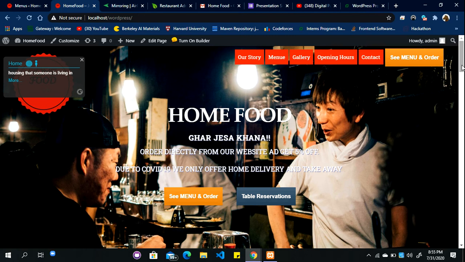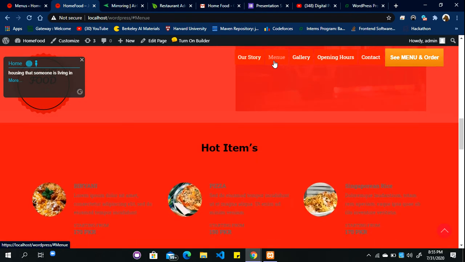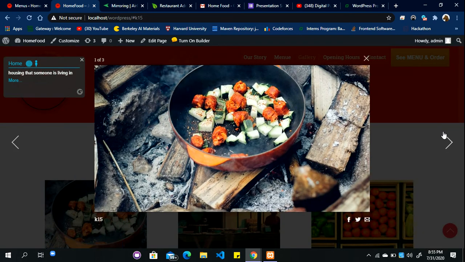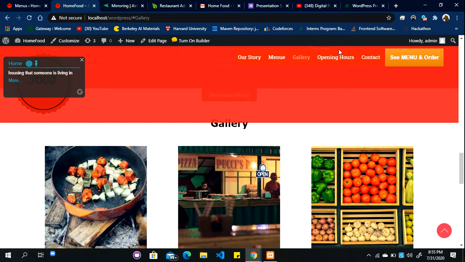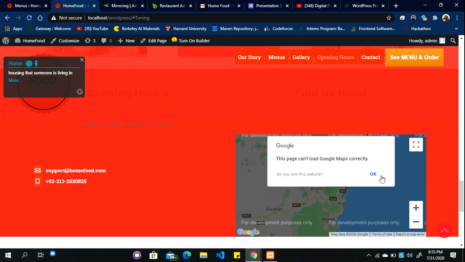Now let's come to the other sections of this site. The website offers our story and the menu. In the menu there are the hot, trending items which customers usually order from this website. In the gallery there are some pictures so the customer can get an idea about our restaurant. Then there are the opening hours of the restaurant, the email, the contact, and the map. Currently I have not put in an API key, so the map is not connected with this site, but I will do it later on.